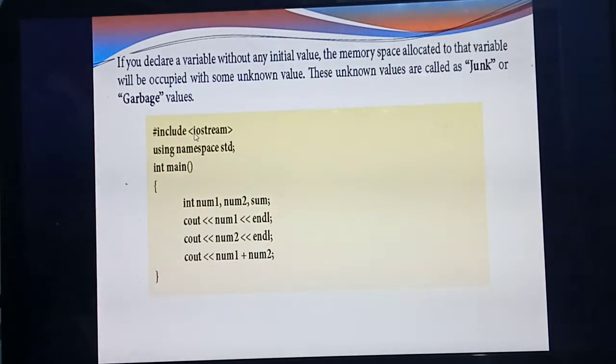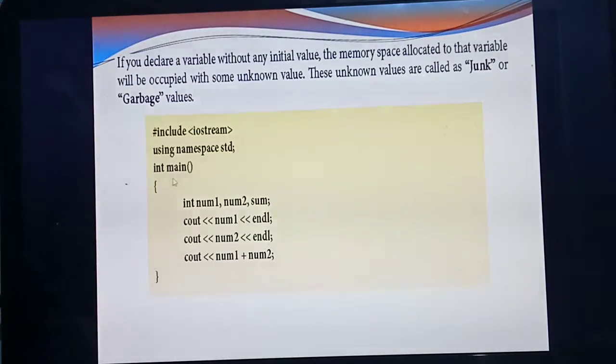All the input and output operations come under this header file. What are the input and output operations? Cin, cout. Everything comes under the header file iostream. Next one: using namespace std. That's the second line. Next, the third line is the main function. This is the framework for the program that you have already studied.